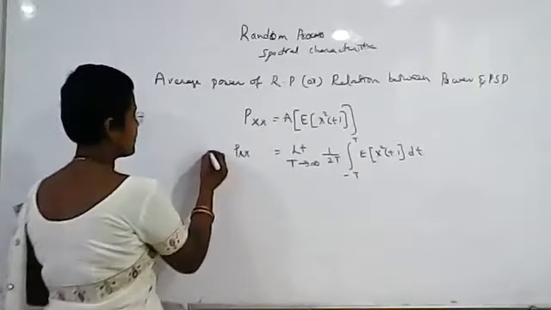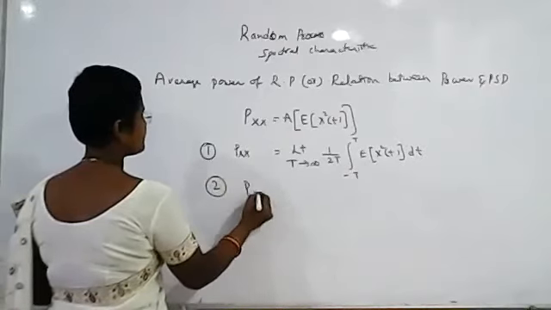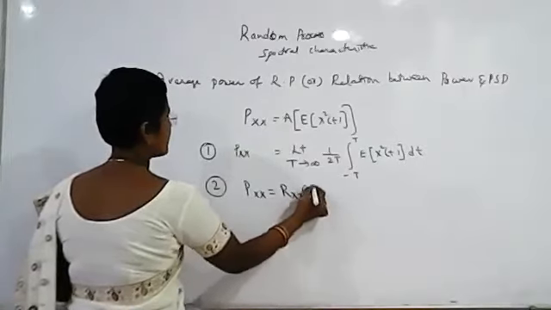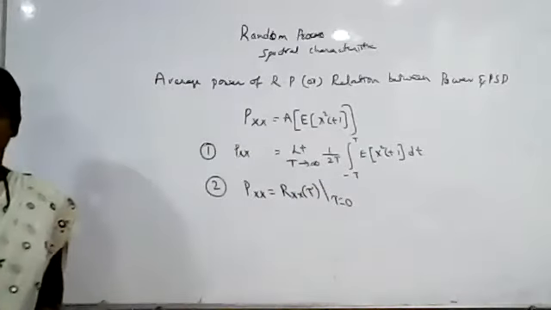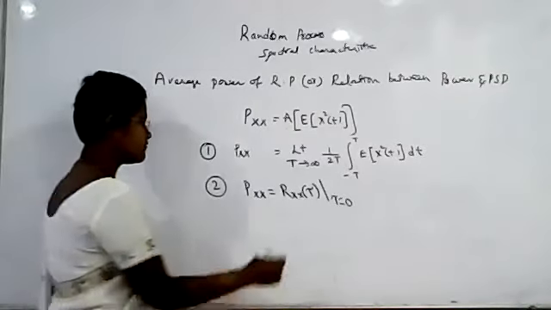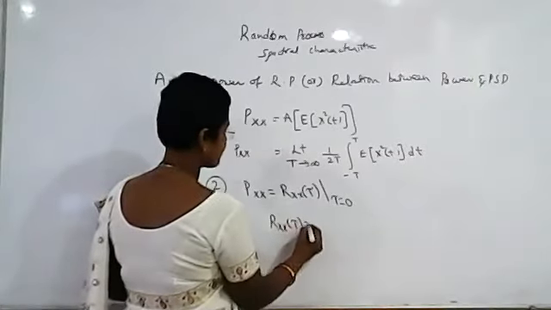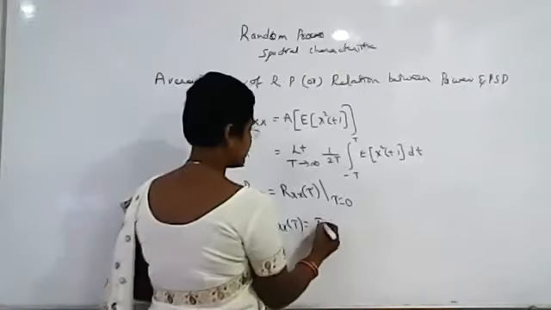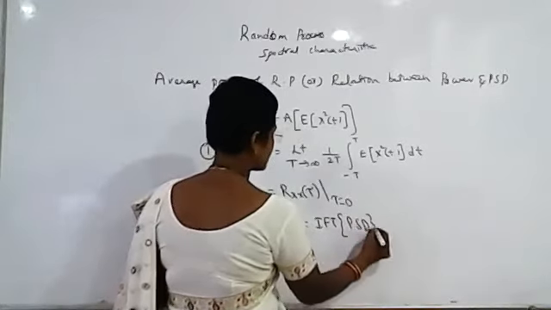Okay. So we have two formulas. This is one of the formulas. The other formula is that average power can also be obtained from the autocorrelation function when tau is equal to 0. If you substitute tau is equal to 0, we can obtain the average power of the random process. Okay. So we have discussed what is the autocorrelation function Rxx of tau. Rxx of tau is the inverse Fourier transform of the PSD, the power spectral density function.